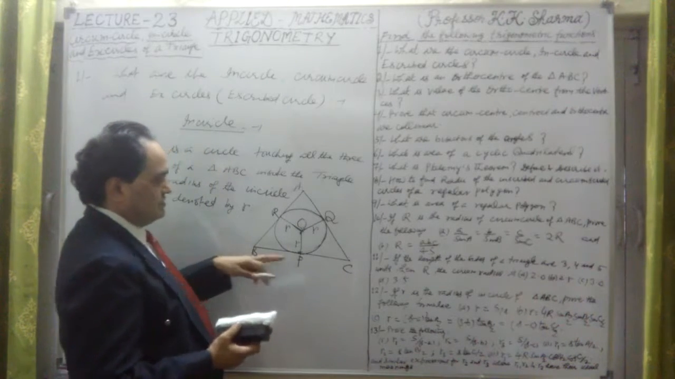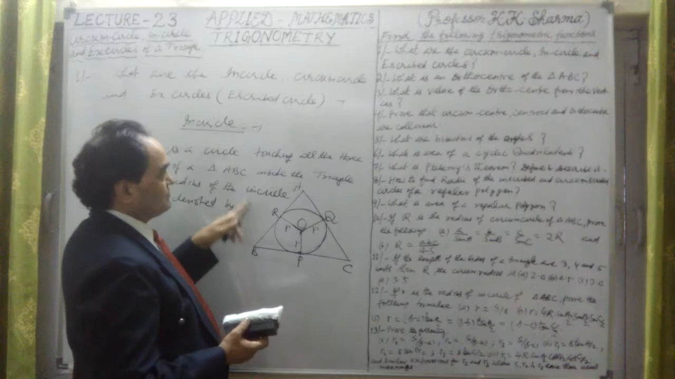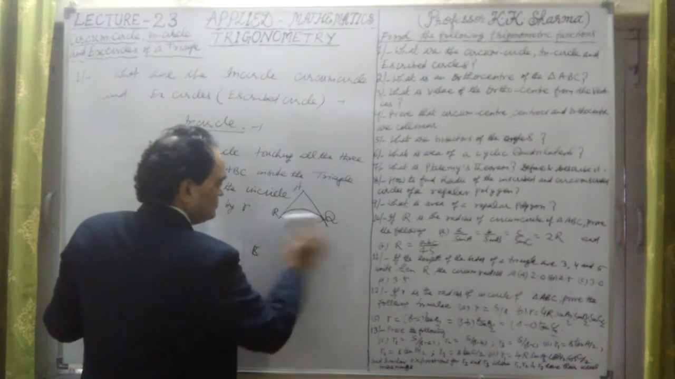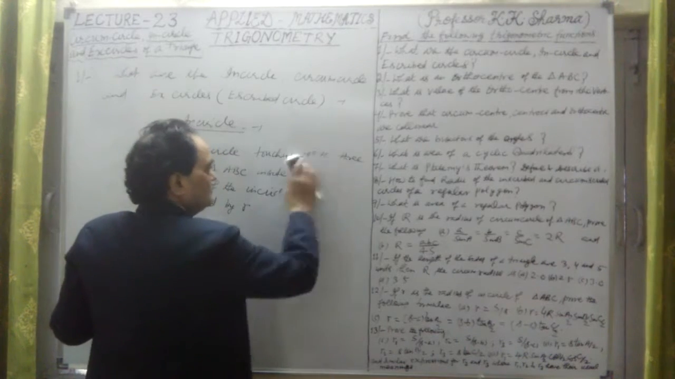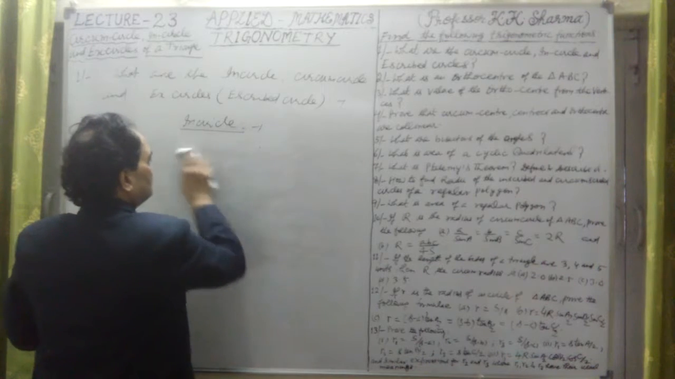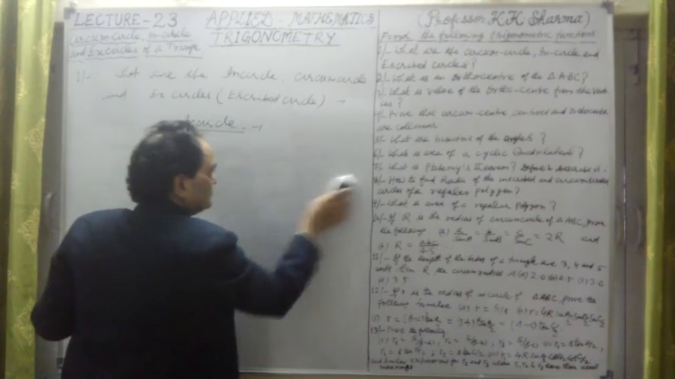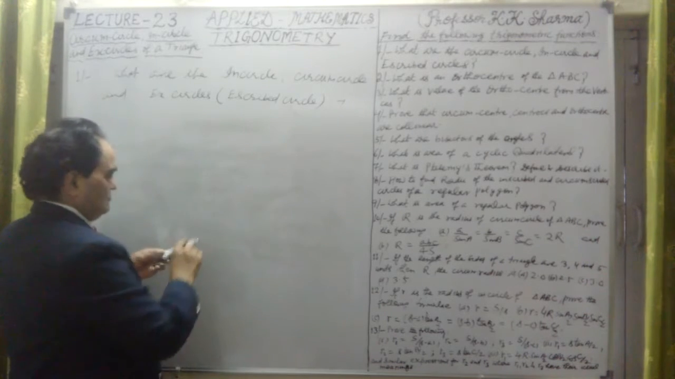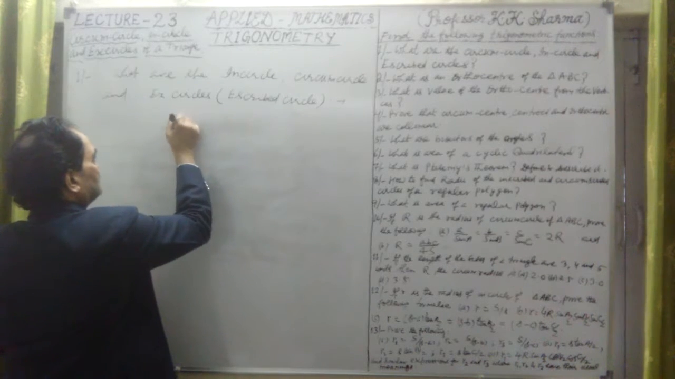So this is in circle. Radius of the in circle is noted by small r. Capital R was used for circumcircle, radius of the circumcircle. This is in circle knowledge. Now let's take what are the ascribed circles or X circles. Next is ascribed circles.